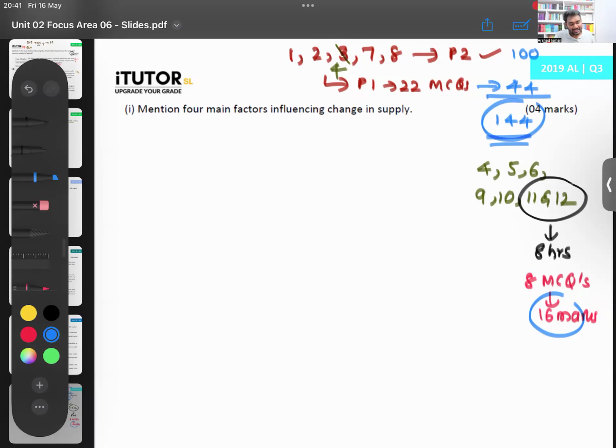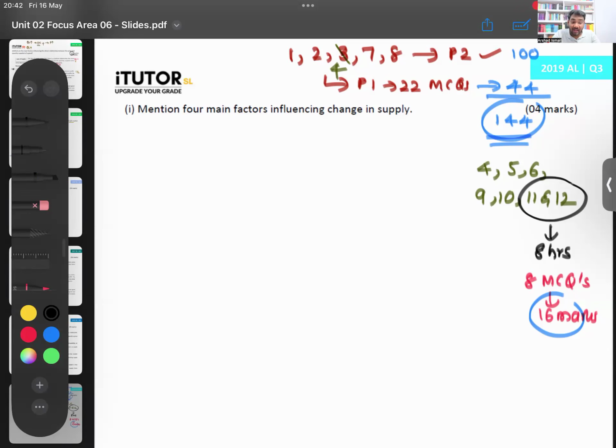Not to select unit 1, that is if you are targeting 20 out of 20. That's something that I would have told as well, because to get 20 out of 20 for the unit 1 essay question, it will be a little tough. But you can easily get 15, 16 out of 20. So if you are targeting an island rank, a very high rank, then unit 1 can be tough. But to get a normal A or to pass the exam, definitely you can do unit 1. Right. Coming back to my question then.